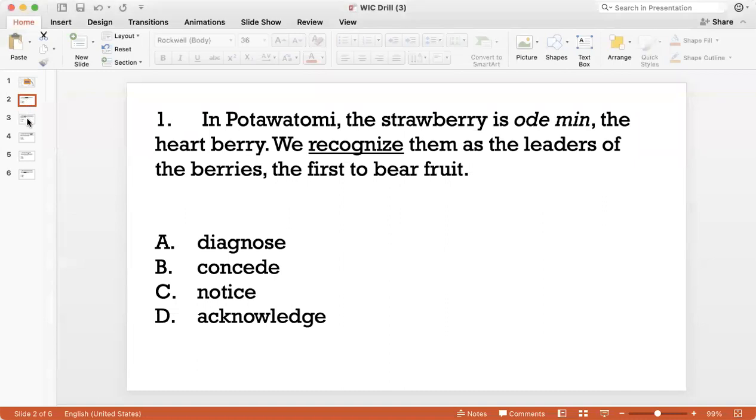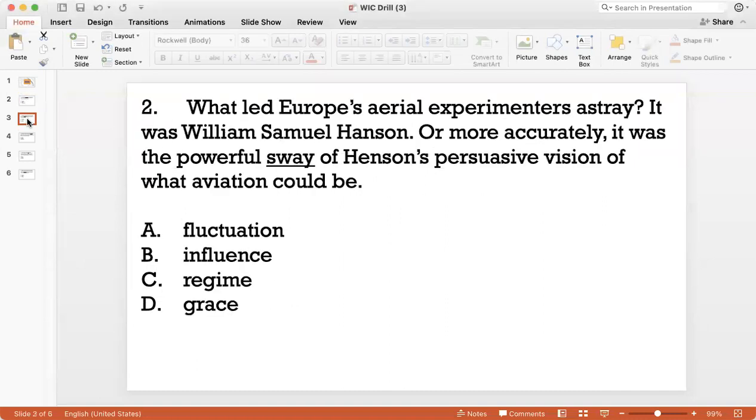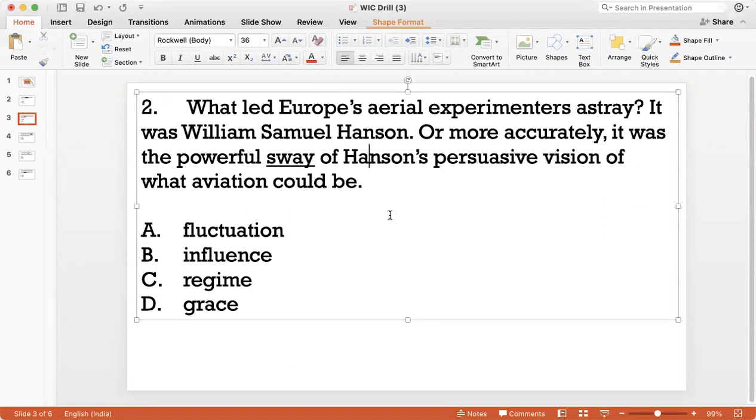Okay, let's go to the second question. What led Europe's aerial experimenters astray? It was William Samuel Hansen, or more accurately, it was the powerful sway of Hansen's persuasive vision of what aviation could be. And this should be Hansen. Persuasive vision of what aviation could be.